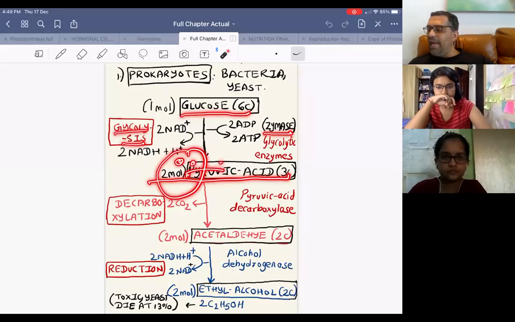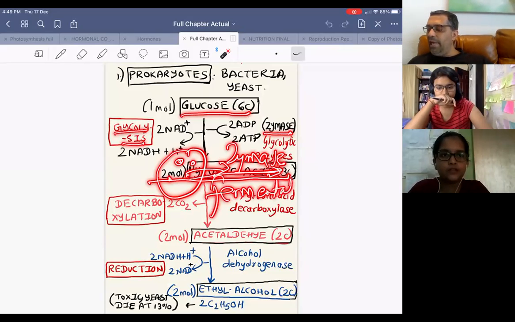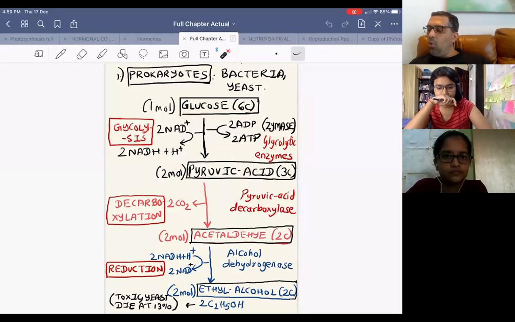But if it takes place outside the bacteria with the help of the zymase enzyme, then this extracellular anaerobic respiration is called fermentation. So if it is intracellular, what is it called? Anaerobic respiration. But if the zymase enzyme goes out and does anaerobic respiration there, what is that extracellular process called? Fermentation. And glucose becomes two molecules of pyruvic acid by glycolysis.